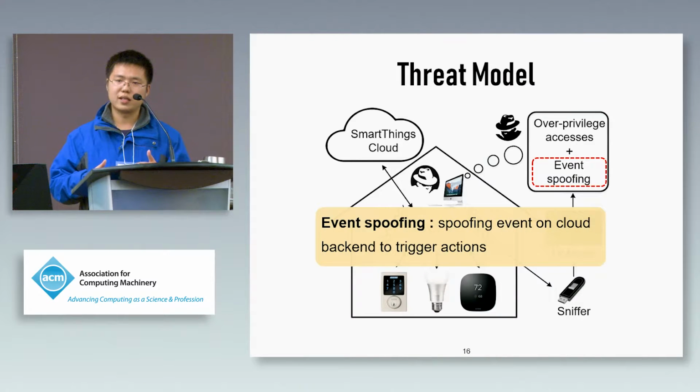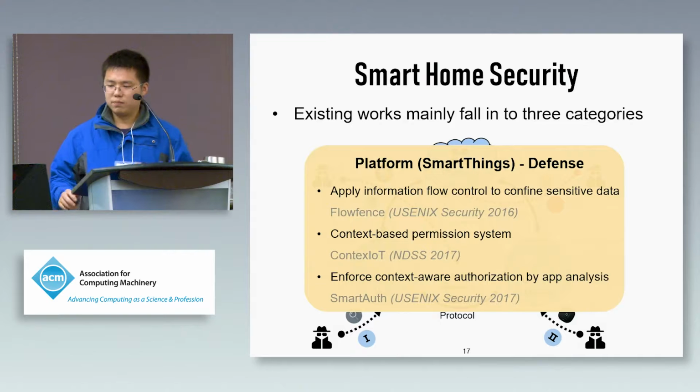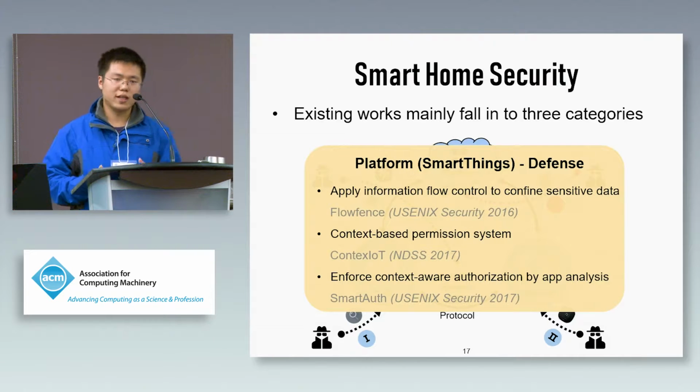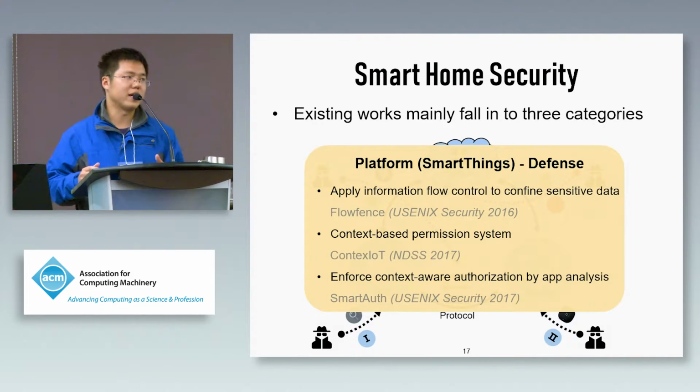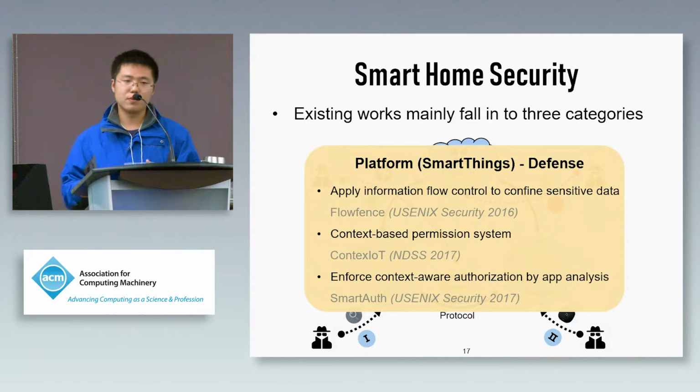In this attack, the smart app can spoof some event in the cloud backend and trigger the smart home to perform some bad actions. To defend against these attacks, there are many existing works. These works include the flow control-based solution, context-based permission system, and context-aware authorization.